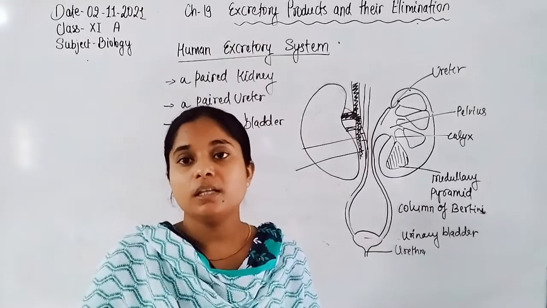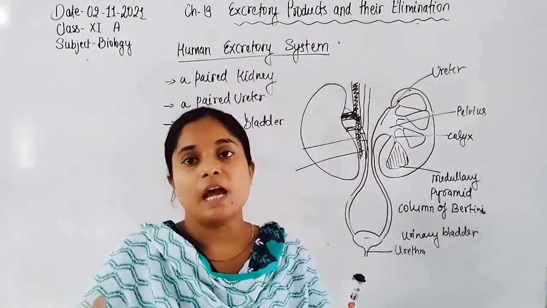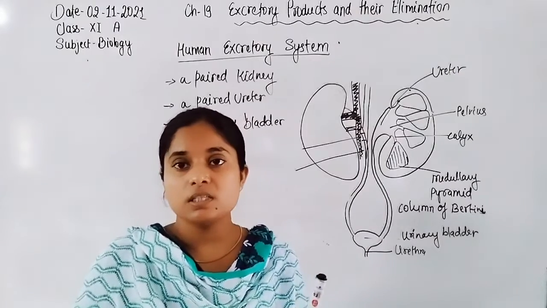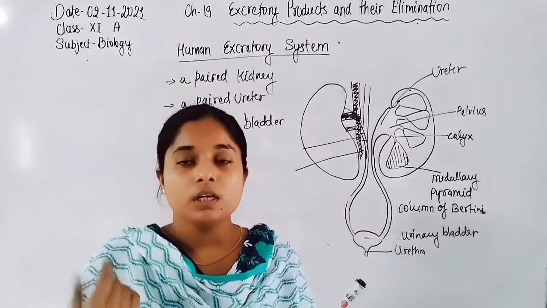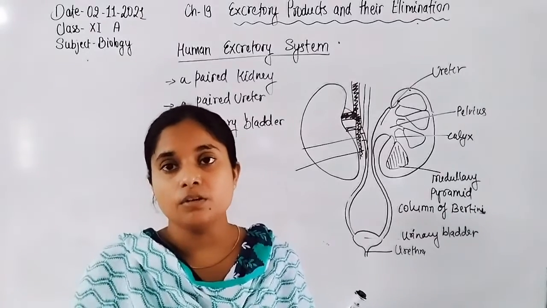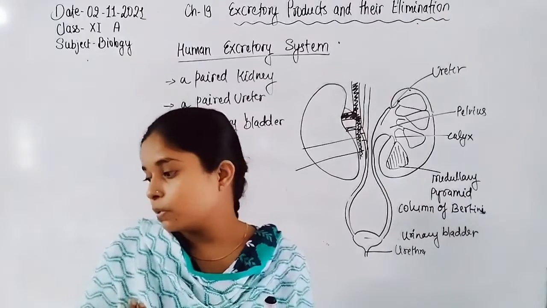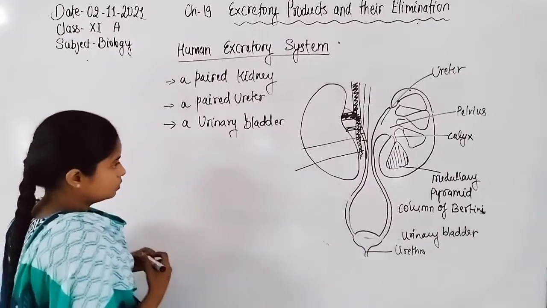When pressure in the glomerular filtrate increases, the diameter of the efferent arteriole increases, and due to this increase in diameter, the blood pressure becomes lower.